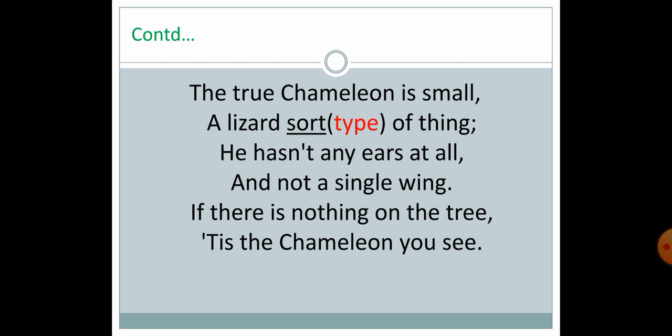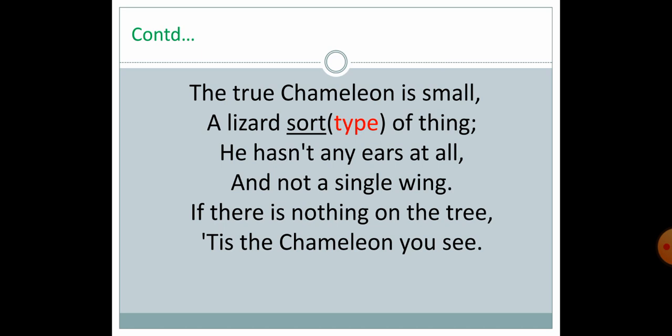Nothing to see means that you cannot see the chameleon, because the chameleon has changed its color and mixed with the tree. According to the situation, they change their color. Here they changed their color to the color of the tree, so I cannot see anything. So if there is nothing on the tree, there is a chameleon you can see in that tree.